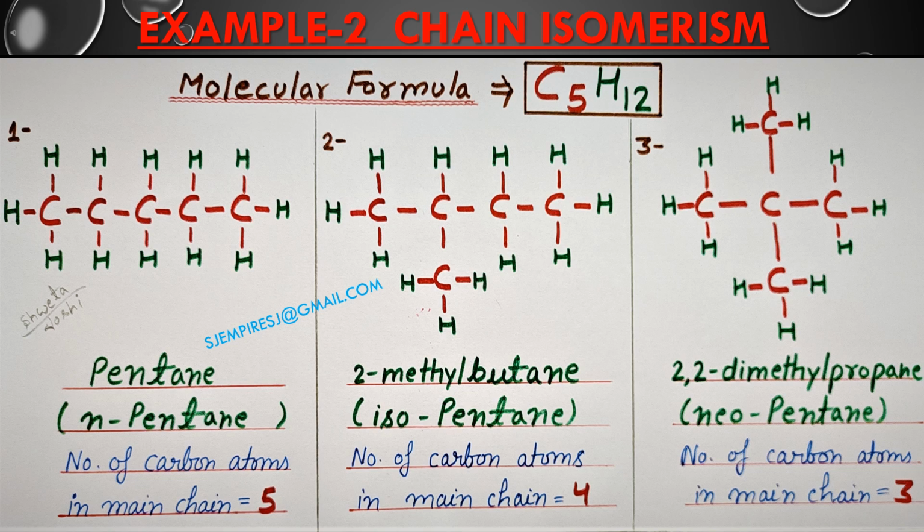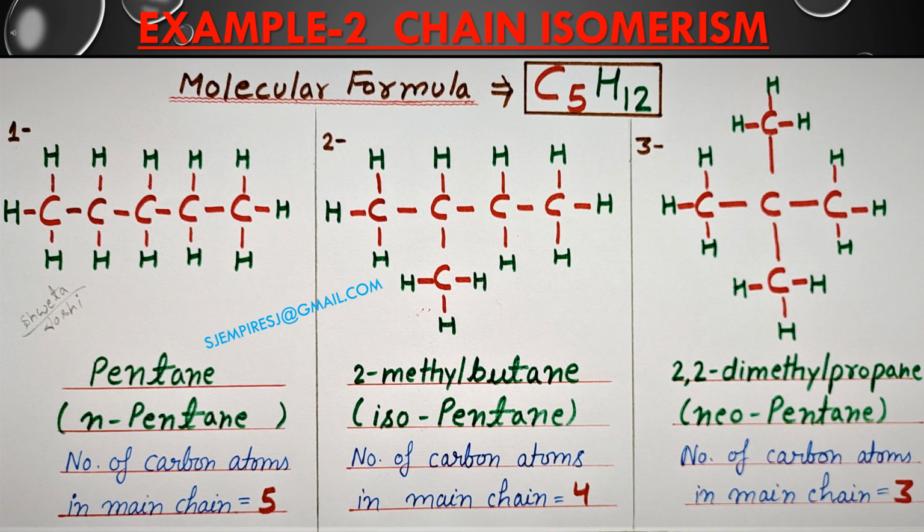In our second case, we are having 4 carbon atoms in the main chain and this branching on the second carbon atom. In this case also, the molecular formula is the same, C5H12, but there is difference in the arrangement of carbon atoms in the main chain. Since in this case, there is branching only on one side, its common name is isopentane.